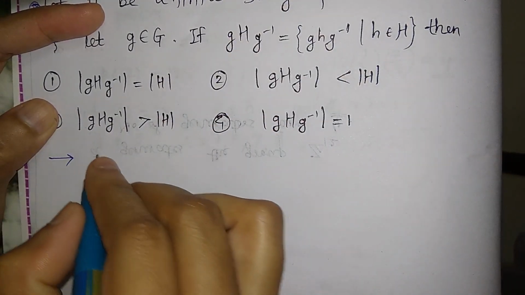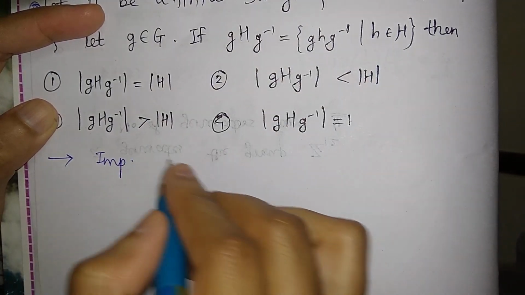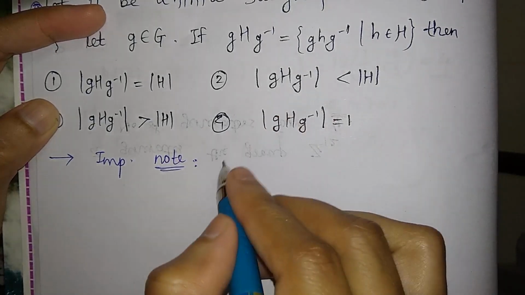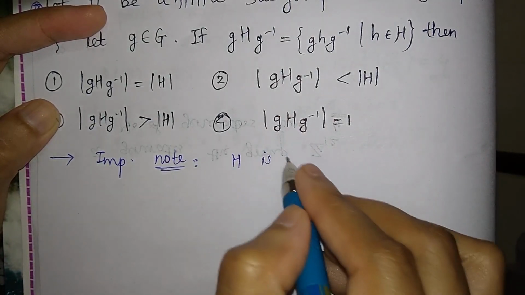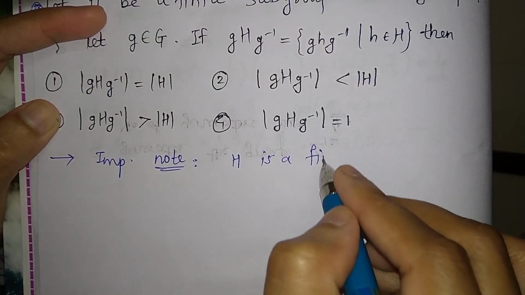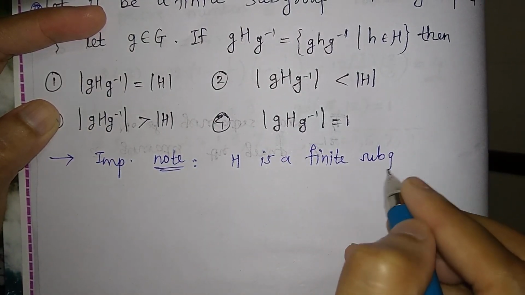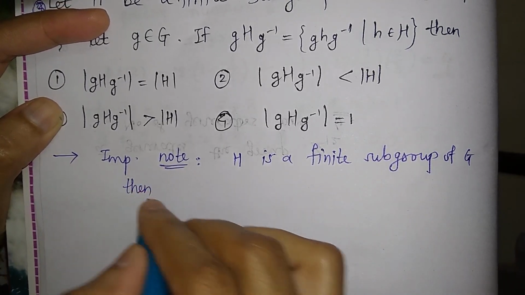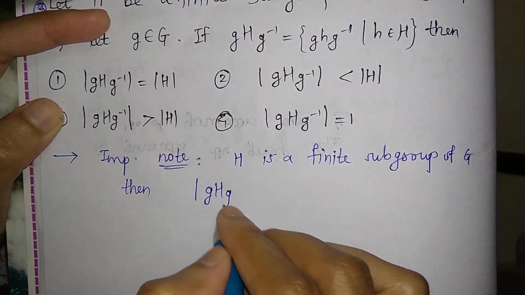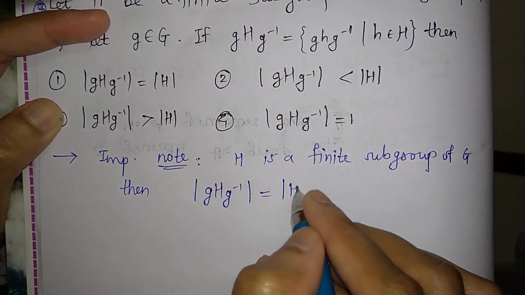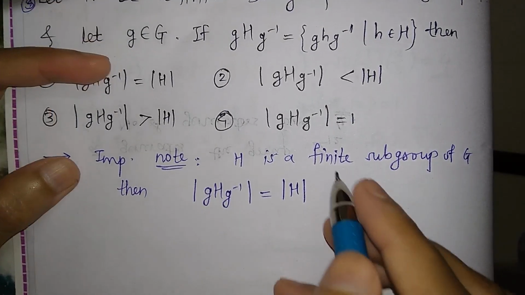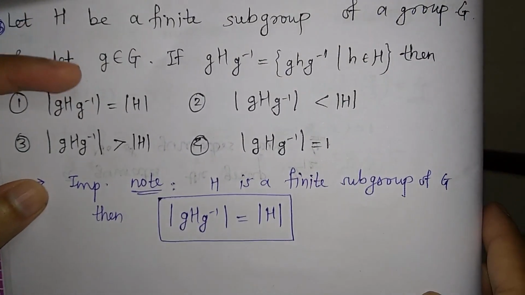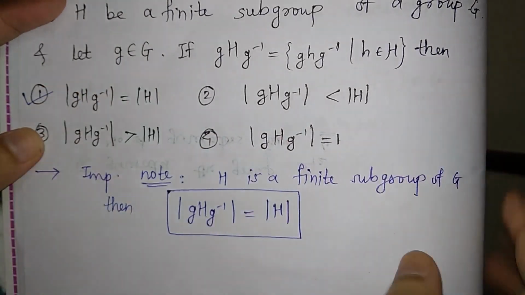Now the important note is, if H is a finite subgroup of the group G, then the order of gHg inverse is always the same as the order of the subgroup H. So this is important. So by this result, this first option is the correct option.